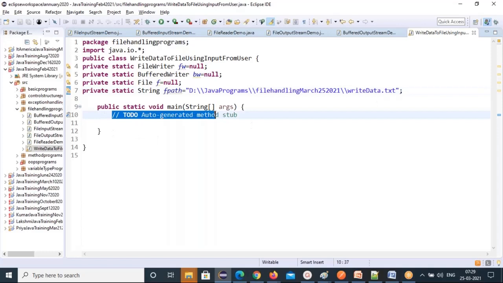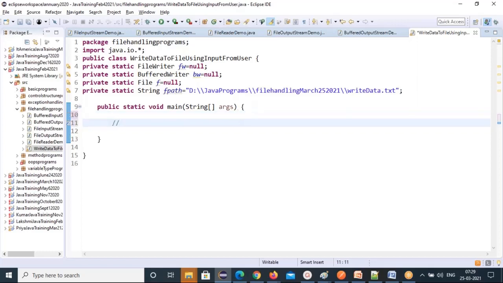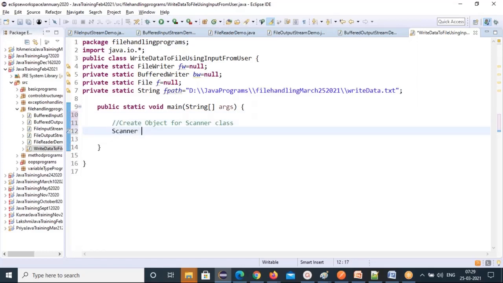If you want to input from the keyboard, what do you need to do? How is it possible to input data from the keyboard? Scanner class. Super, we have used the Scanner class. So first create an object for the Scanner class: Scanner sc equal to new Scanner, and you pass System.in.